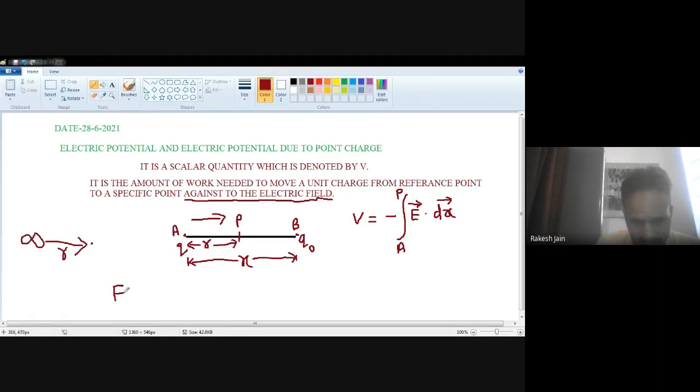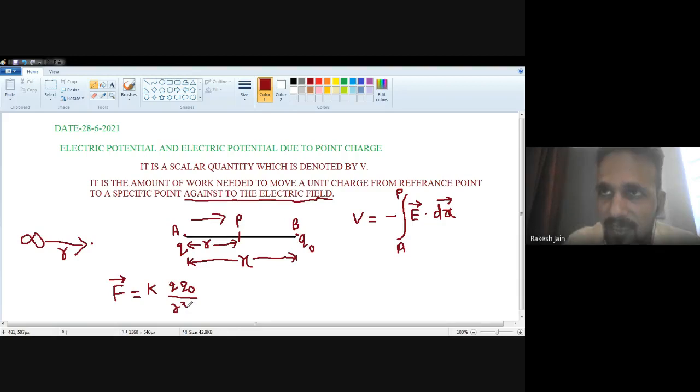First of all, what is the electrostatic force between these two charges? See this very carefully. That is K Q Q0 divided by r square. I just want to show you why I put Q0 divided by r square, and why I changed dr to dx.